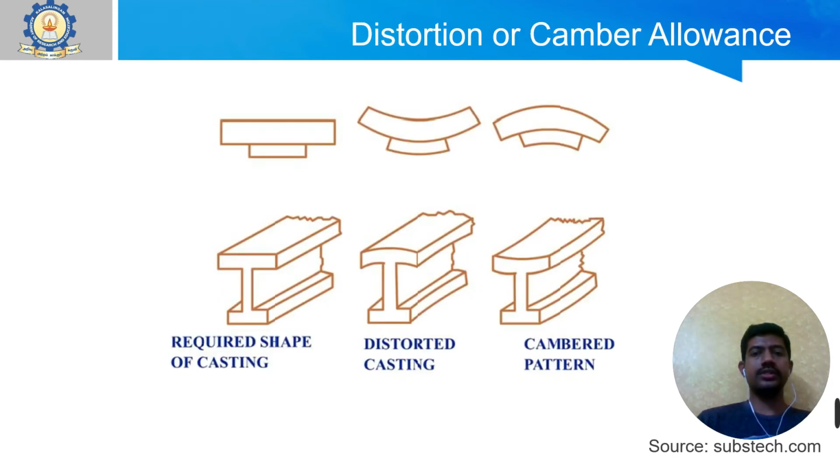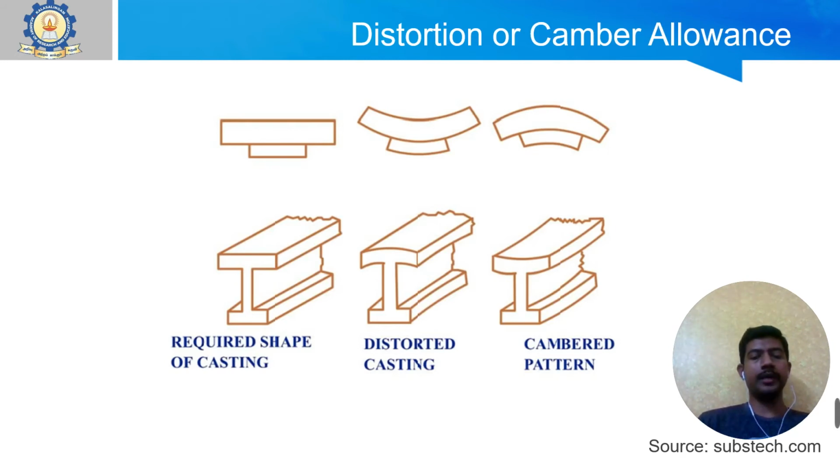And the next one is distortion or camber allowance. If you have shapes like I, V, U, L, T, you can see this type of distortion or camber during solidification. What happens here is your material will try to contract at the closed end, which makes your vertical legs slightly incline.